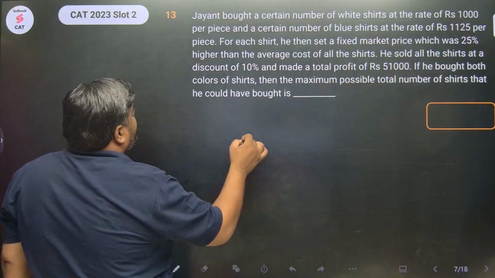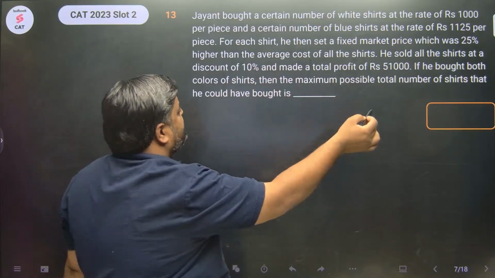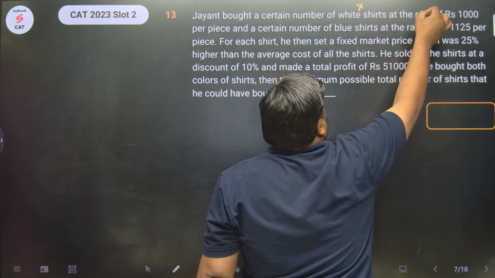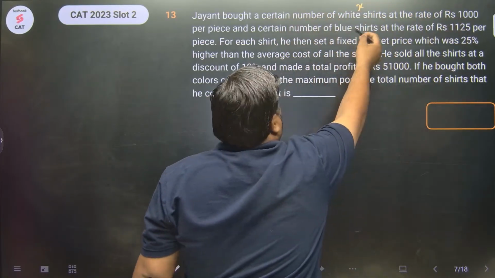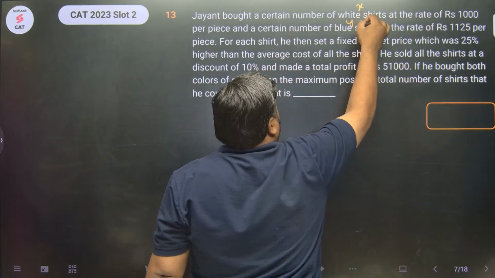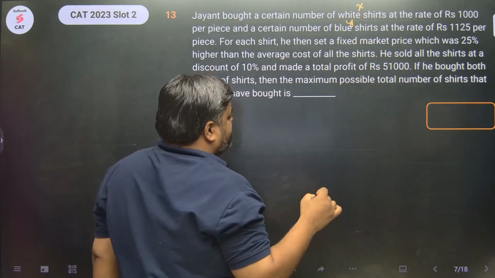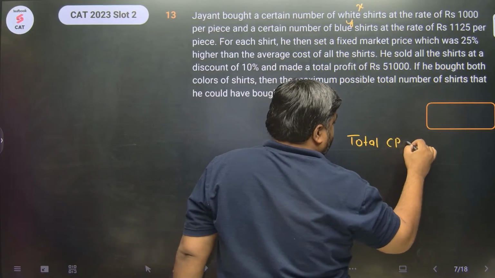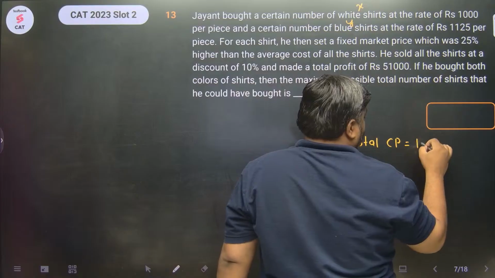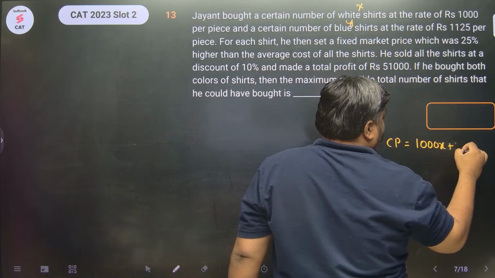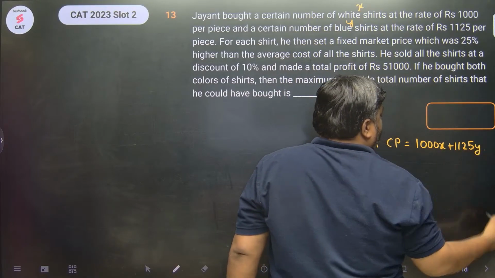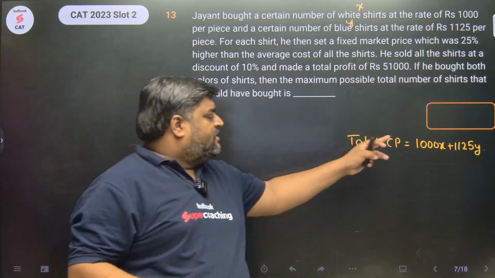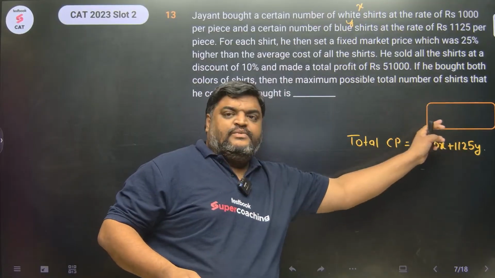Okay guys. Certain number of white shirts. Let's say he bought X white shirts at the rate of 1000, and a certain number of blue shirts. Let's say he bought Y blue shirts. So what would be the total cost price? The total cost price would be 1000X plus 1125Y. This would be the total cost price: X shirts at 1000 rupees per piece, and Y blue shirts at 1125.